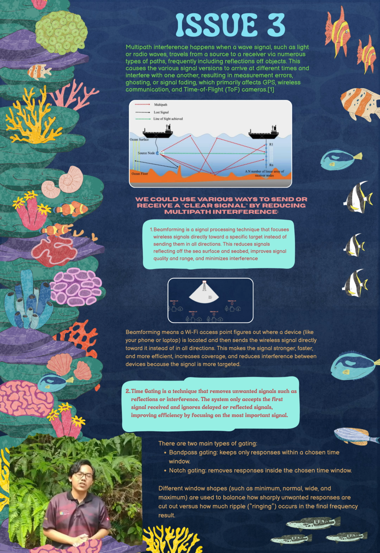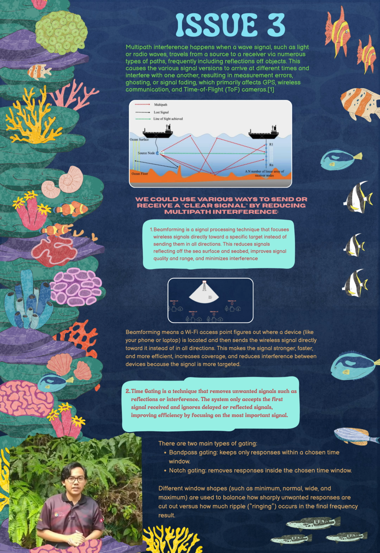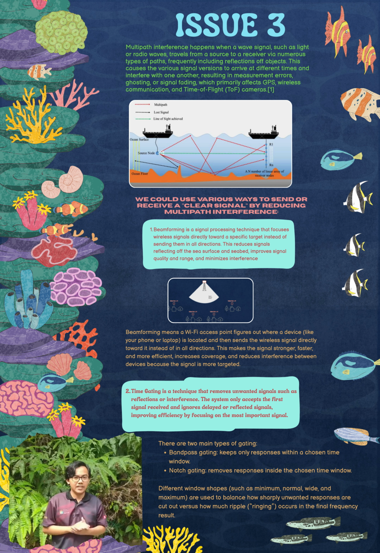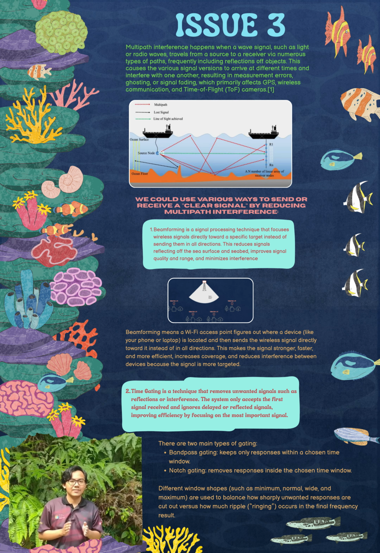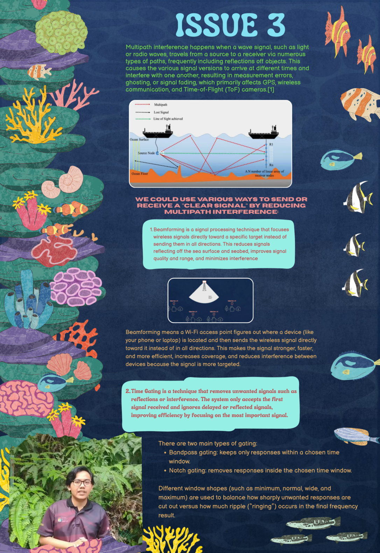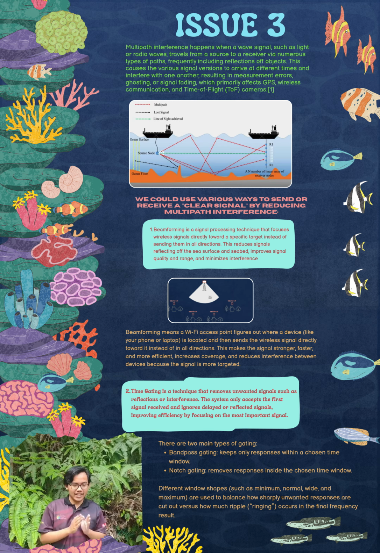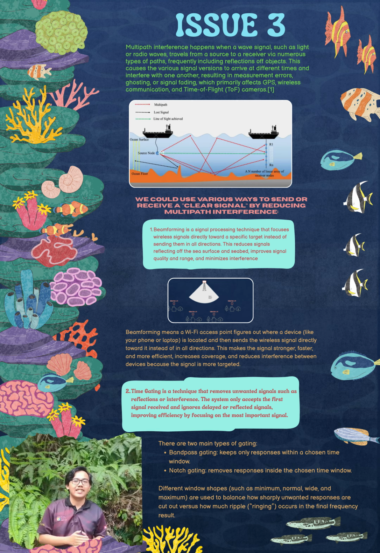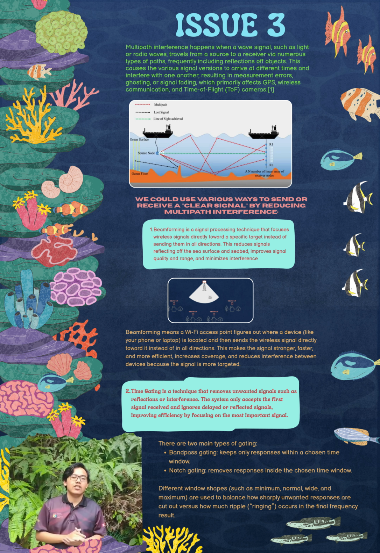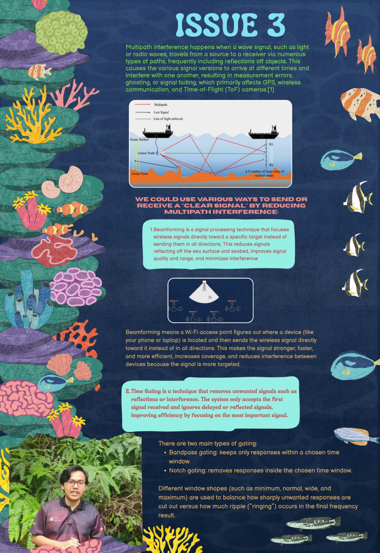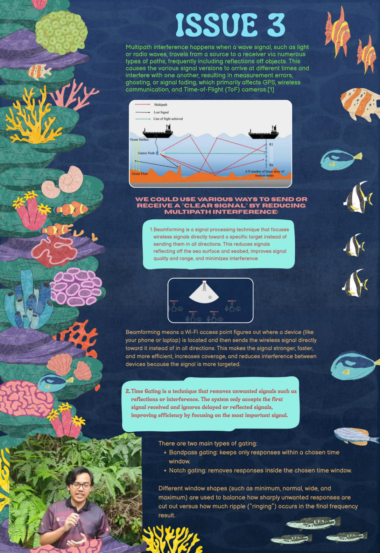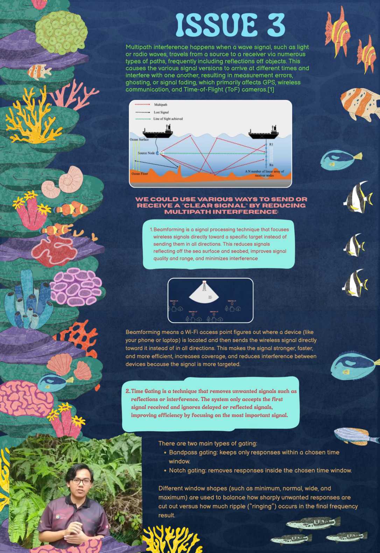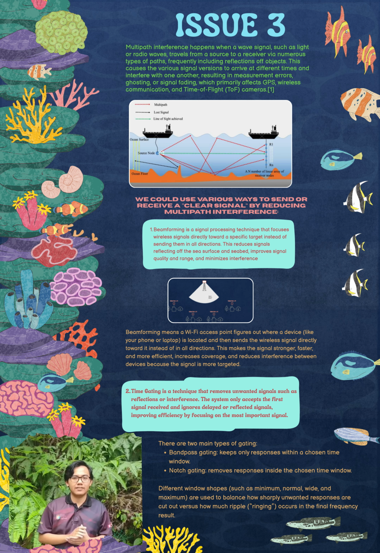The first technique to reduce multipath interference is called beamforming. Beamforming is a signal processing technique that narrows the transmitted signal. In short, the normal received signal is wide in shape, but with this technique it's a straight line, so it can reach a further distance. The second technique is called time gating. In simple words, time gating is more like a signal filter. This is because we can adjust the receiver to only receive signals during a specific time duration.